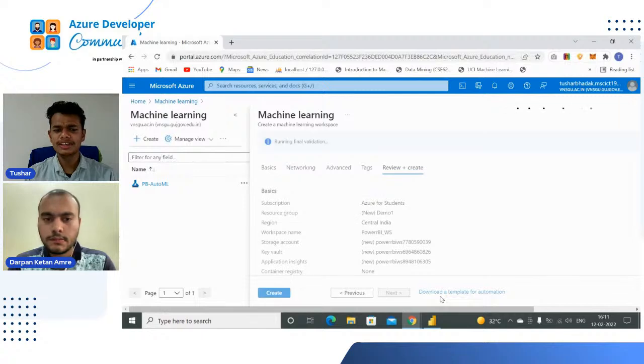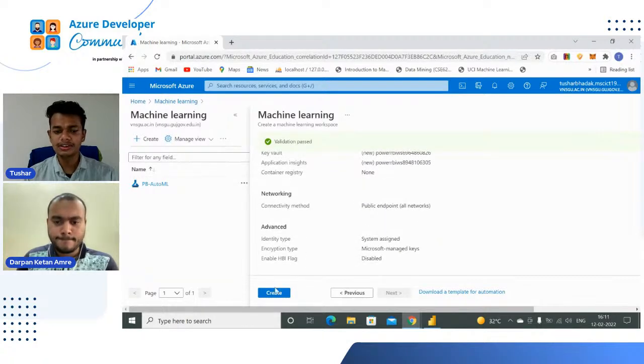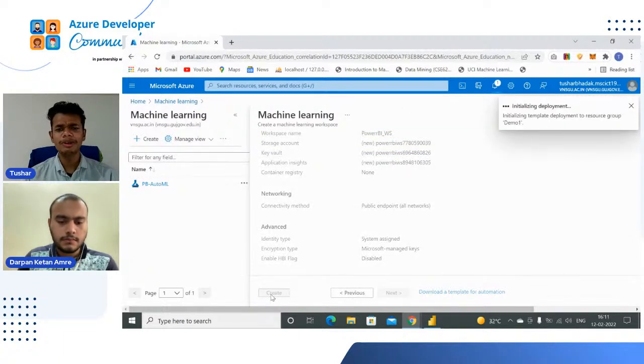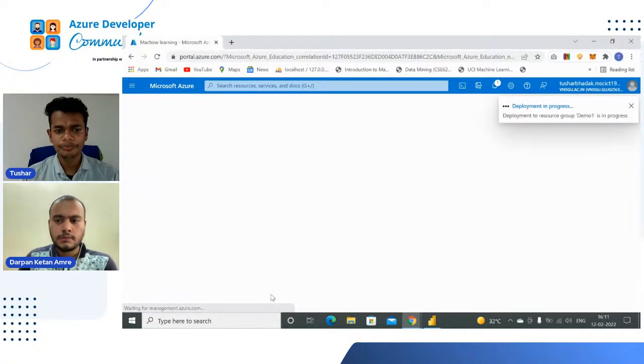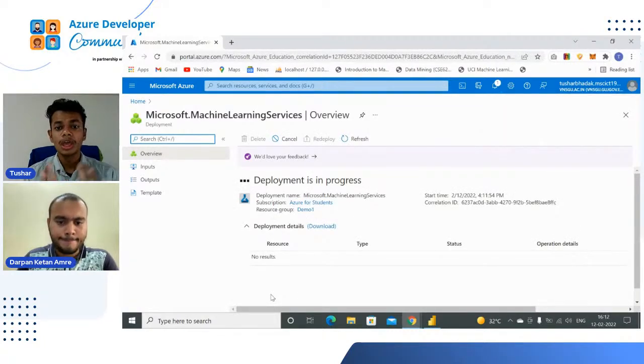Now it will show our basic details. You can see all the basic things and details of our machine learning workspace. The subscription was my Azure for Students, my resource group which I had named demo1, the region, and the workspace name. After seeing all this, just click on the create button and it will create my machine learning workspace. It may take 2 to 3 minutes, and we can now see the deployment process.